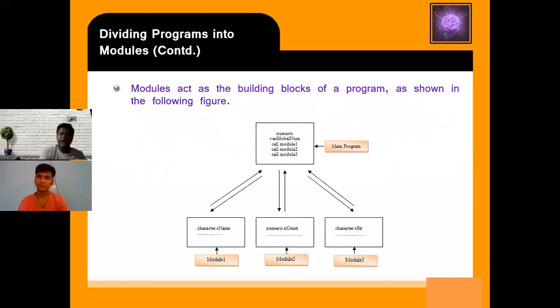The modules act as building blocks. See that here the total complex program is divided into smaller parts: Module 1, Module 2, Module 3. So each is handled individually. Module 1 is handled individually, Module 2 is handled individually, Module 3 is handled individually. But all three modules are called in the main module.